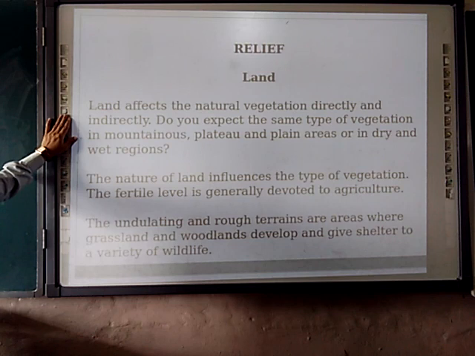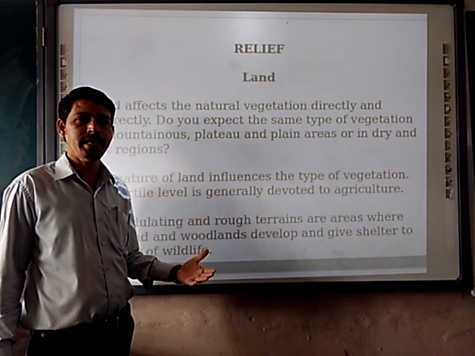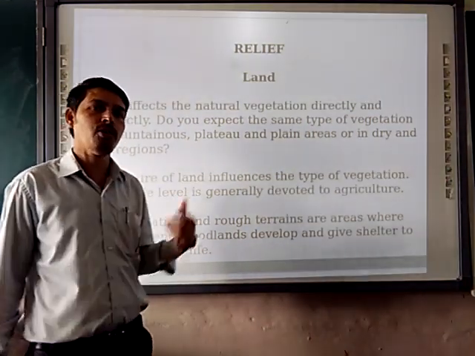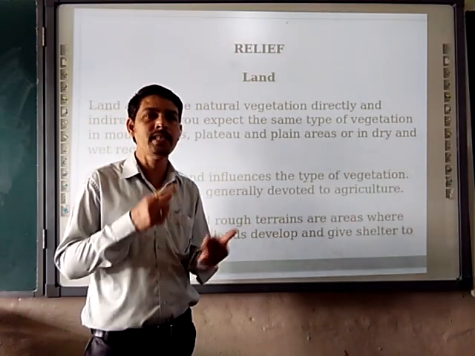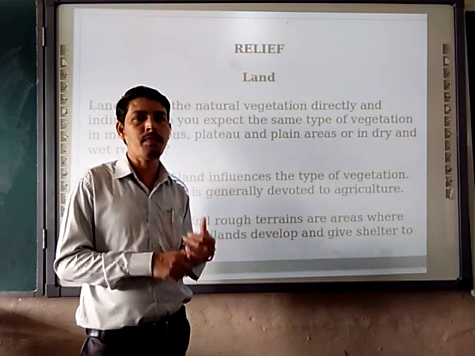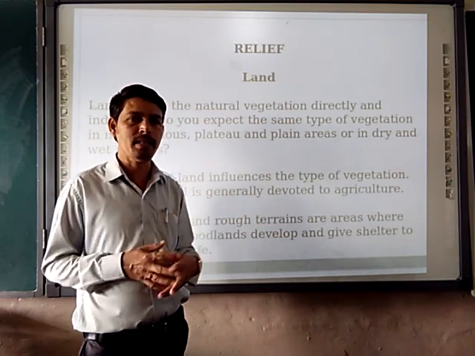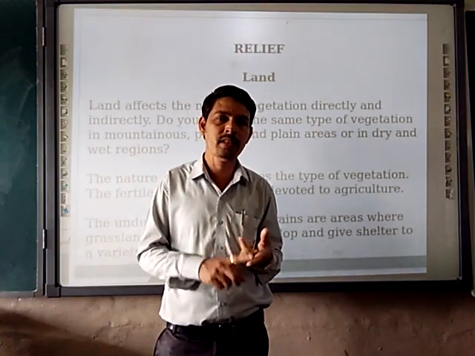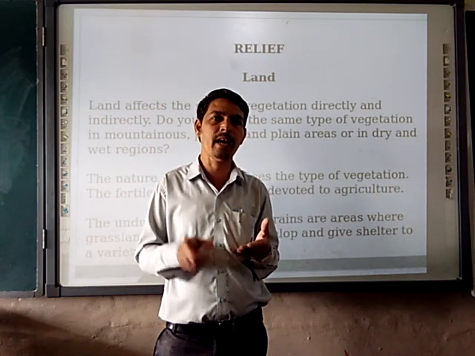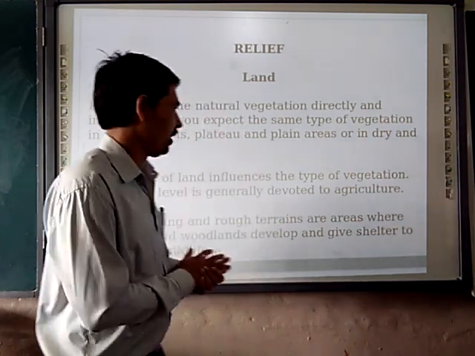The land affects the natural vegetation directly and indirectly. Do you expect the same type of vegetation in the mountainous, plateau and plain areas, or in a dry or in a wet region? As I stated about the example of the apple tree grown in Jammu and Kashmir and Himachal Pradesh, it is not available in Karnataka, and the reason is that the climate and the topography, the relief features, are not similar at both places. So the vegetation is different in every area: mountainous, plateau, plain, dry and wet areas.